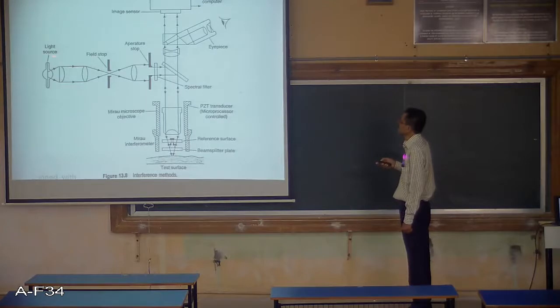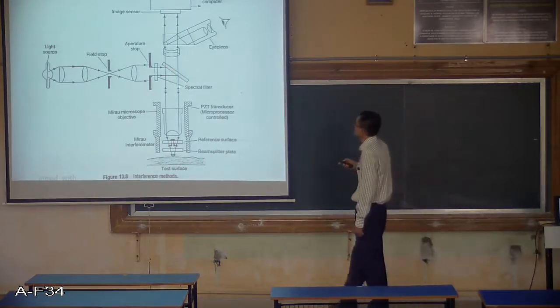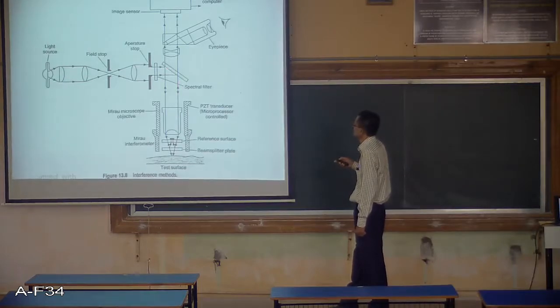So here you can see the light source is available here. This is going through this field stop. It is focused here. There is a lens here. Then there is an aperture stop, and from here it gets into the system. This is the mirror or the opaque surface, and the beam will get reflected from this.